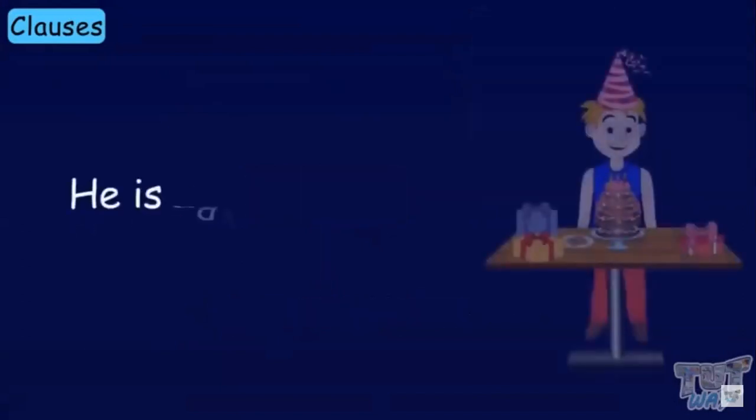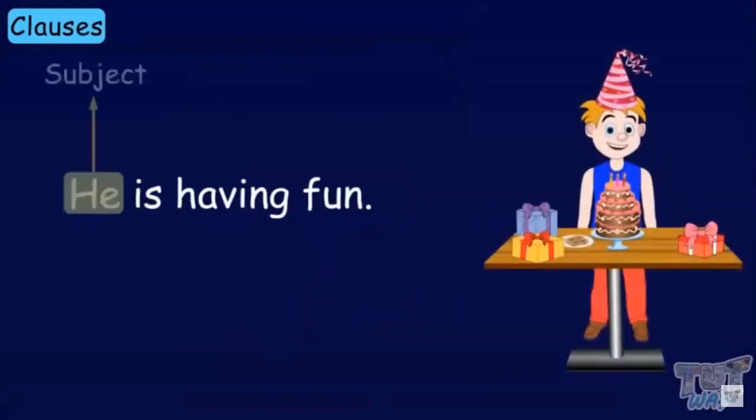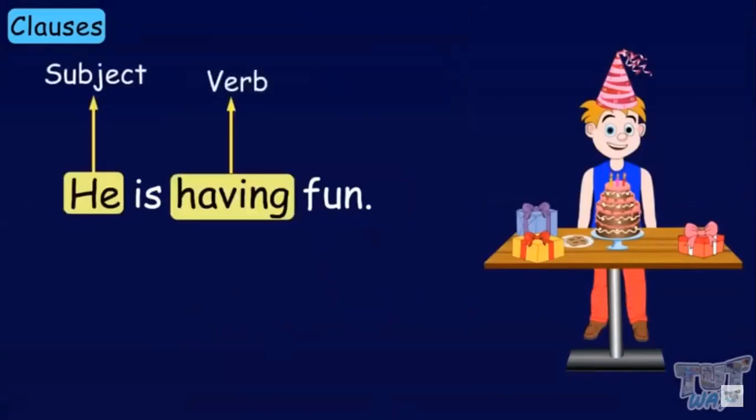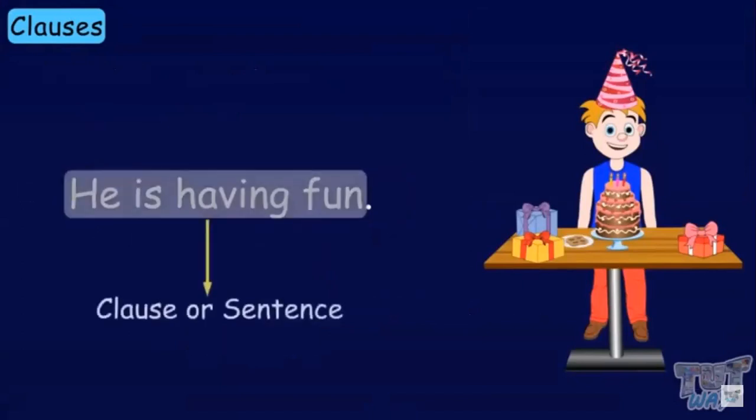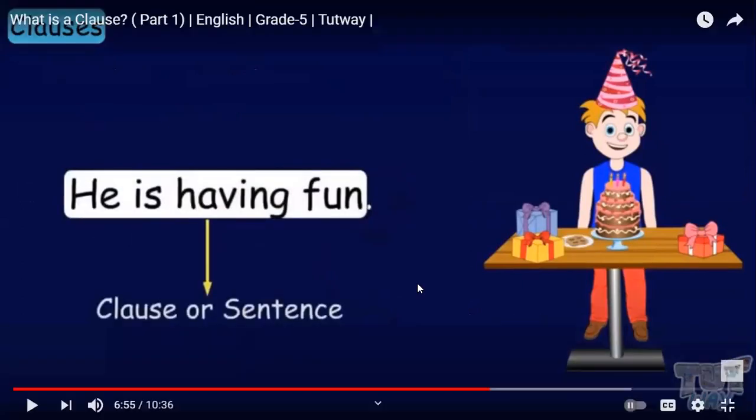He is having fun. He is the subject here, having is the verb, and is having fun is the predicate of the sentence. So is it a clause or a sentence? It can be a clause or a sentence.